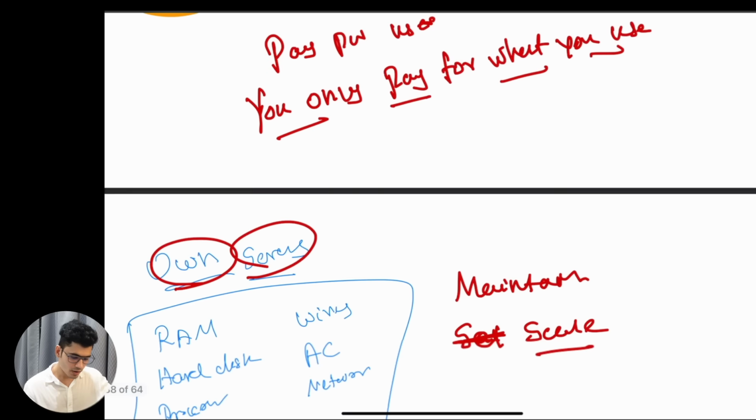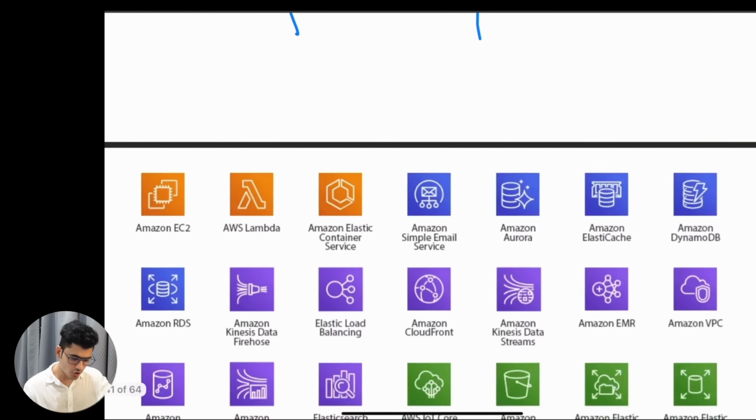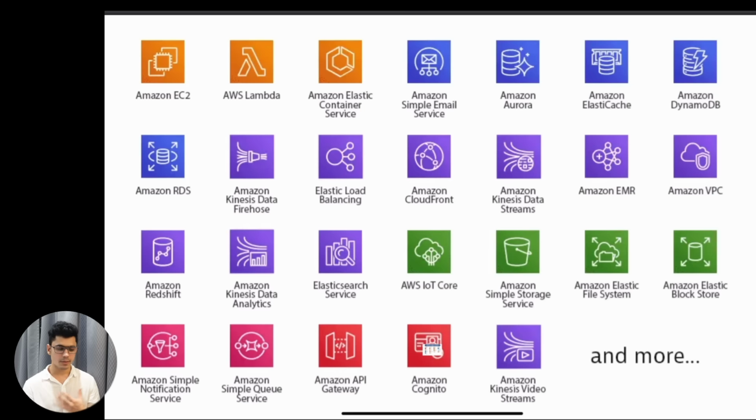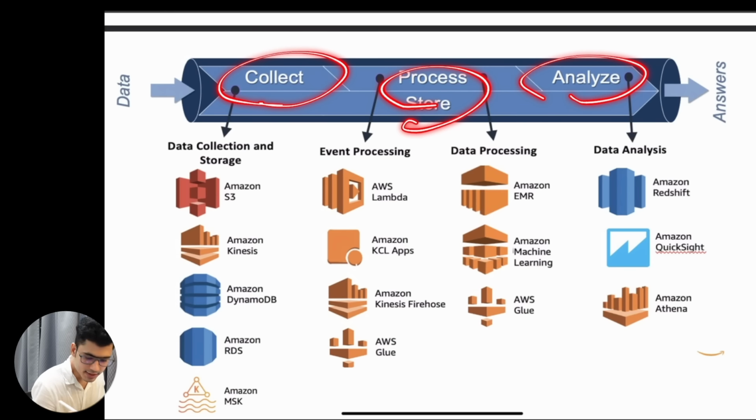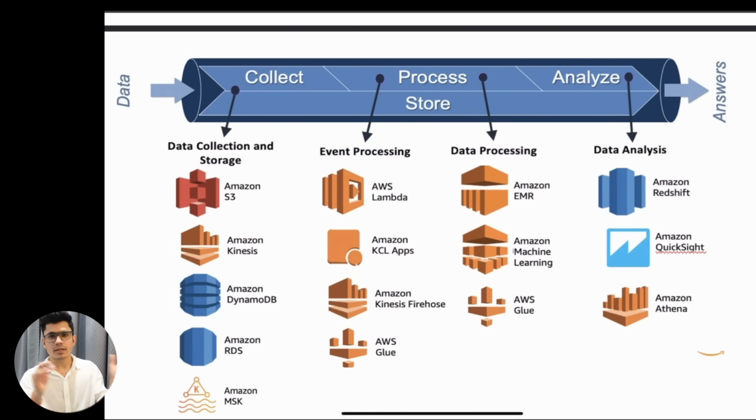Okay, let's move forward. Let's talk about the services that we understood. Let's say I go with AWS and build my entire architecture. If I want to build my ETL pipeline, how will I go about that? Let's say this is how it will happen. Collect, process, store and analyze, right? The data engineering lifecycle, the simple architecture that we've been understanding.